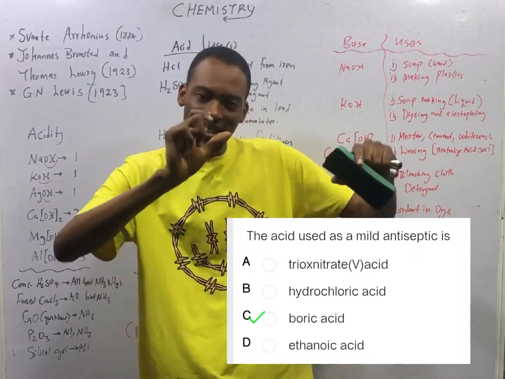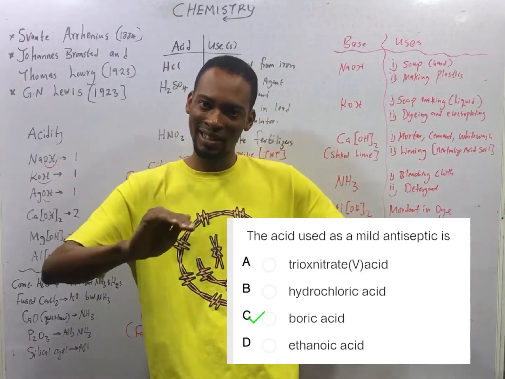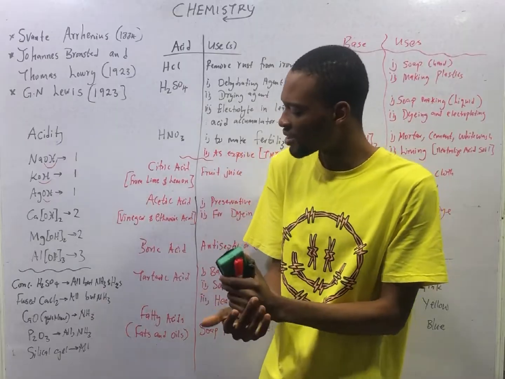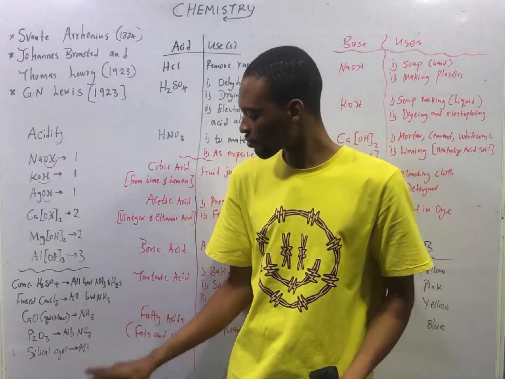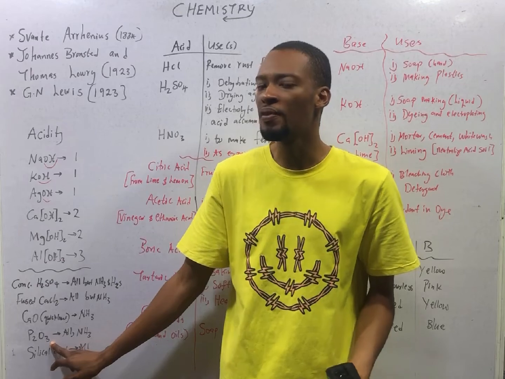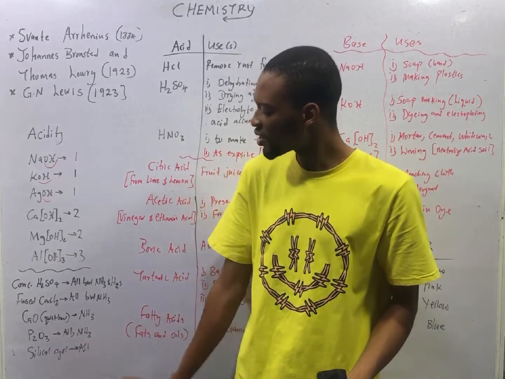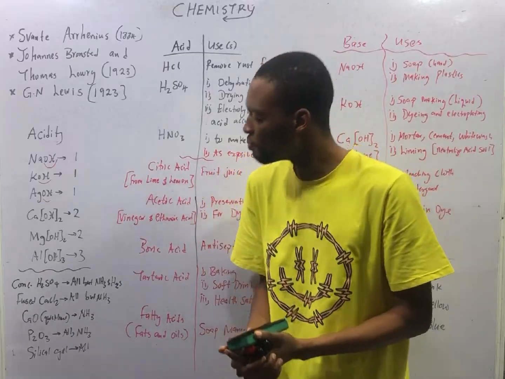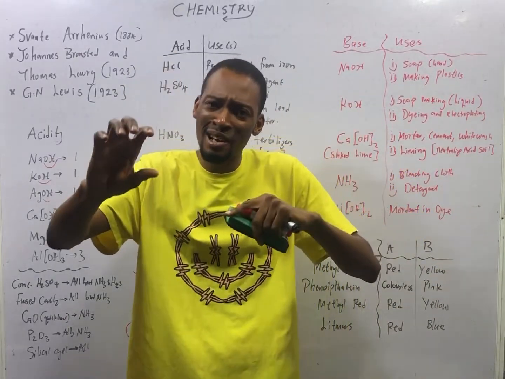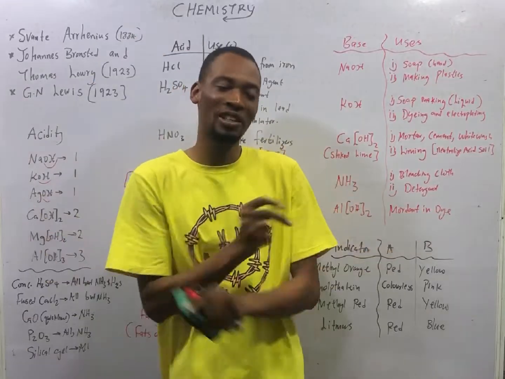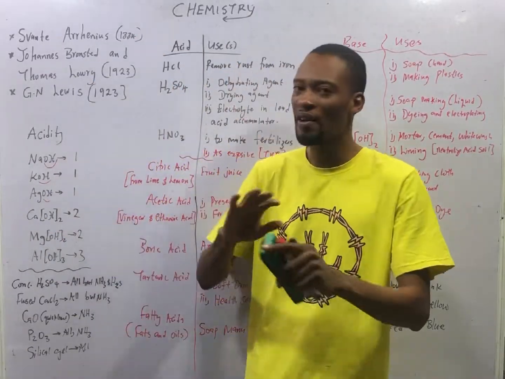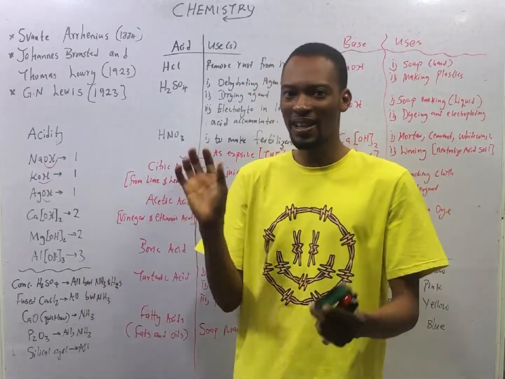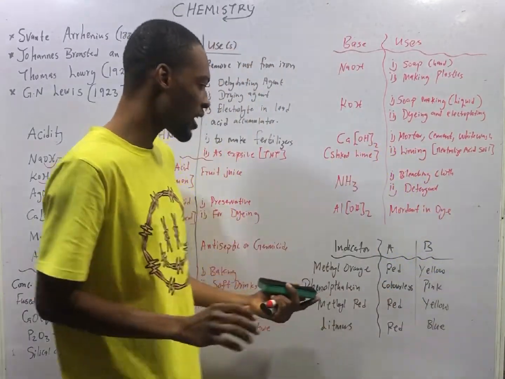Quicklime is specifically designed to dry ammonia. So if you are asked which of the following is used to dry ammonia and you see quicklime, it is correct. Now, P2O5, phosphorus oxide, is used to dry all gases also except ammonia. Meanwhile, silica gel is used to dry all gases, whether ammonia, hydrogen sulfide, whatever. So these are drying agents and the gases that they are used to dry.